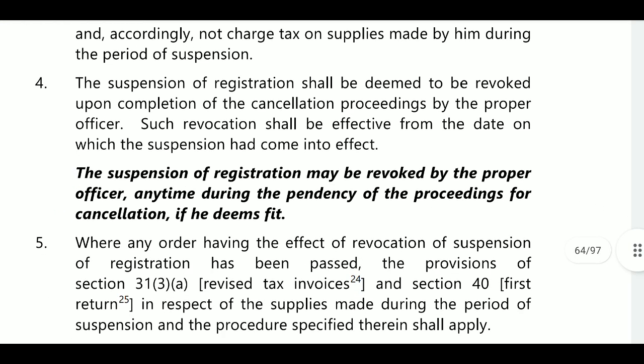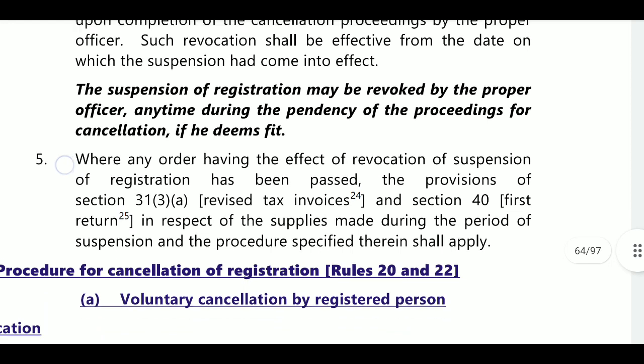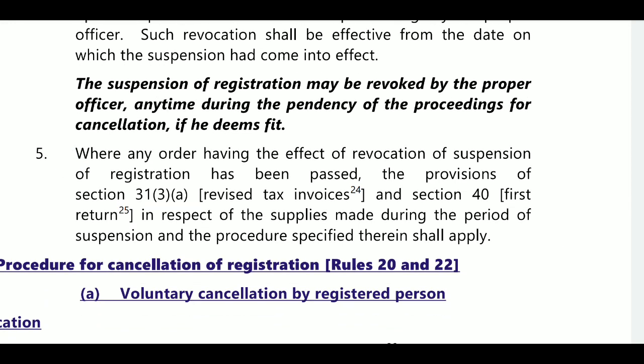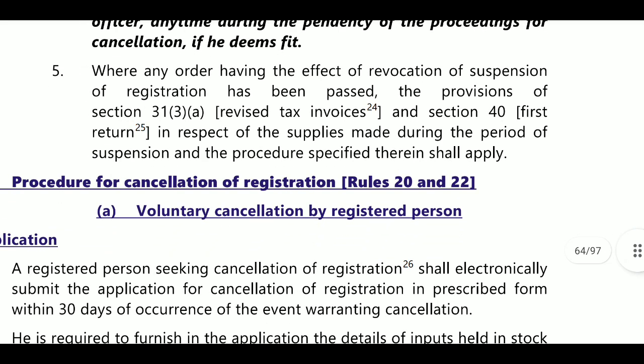The suspension of registration shall be deemed to be revoked upon completion of cancellation proceedings by the proper officer. Such revocation shall be effective from the date on which the suspension came into effect. Then, if you have applied for revocation of cancellation of registration and the application satisfies the proper officer, then the suspension will be removed. Where an order revoking suspension of registration has been passed, the provisions of section 40 will be applicable. Section 30 will be applicable for revised tax invoices and section 40 for first returns.